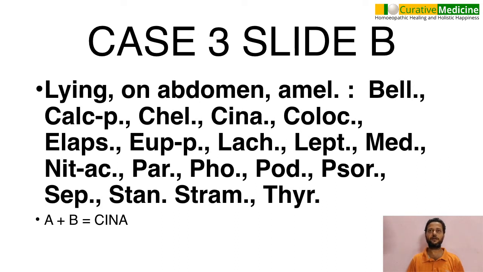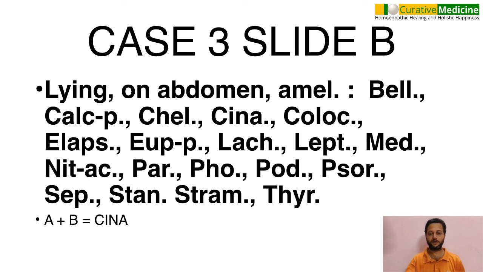And the remedy that came combining both. This rubric is again from conditions of aggravation and amelioration in general, and the remedies are this: combining nose sneezing and lying on abdomen amelioration, the remedy is Cina. Even with the second rubric, the remedy was Cina.